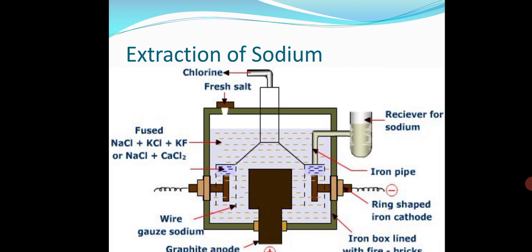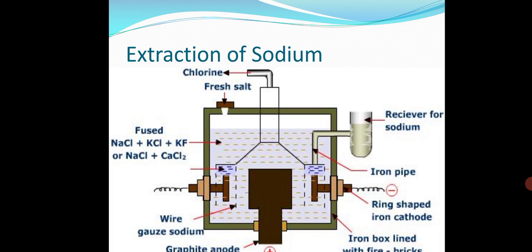Got it? Now, J.C. Downs, a scientist, created this cell to overcome all these difficulties which I just told you: sodium chloride melts at a very high temperature, which is difficult to maintain; sodium boils at a high temperature and vaporizes, forming a fog, a colloidal solution, with the sodium chloride; and the products of electrolysis, sodium and chlorine, corrode the material of the cell. So to overcome these difficulties, he made a cell which you can see on the screen. This is known as the Downs cell.